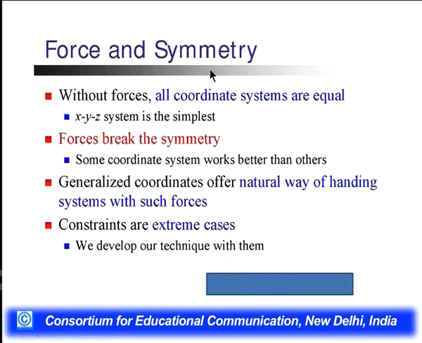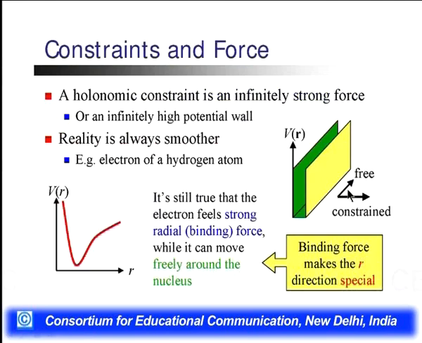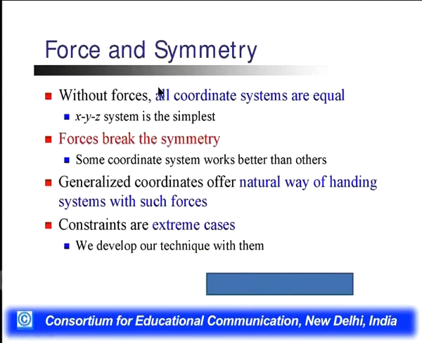The force and the symmetry. Without the forces, all the coordinates are equal, which means we introduce the constraint in the x direction. If we are not taking the force, then x, y, z are moving simply in all directions. Forces break the symmetry, meaning some coordinate systems work better than others.